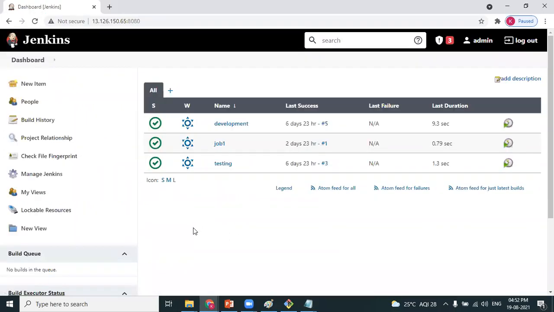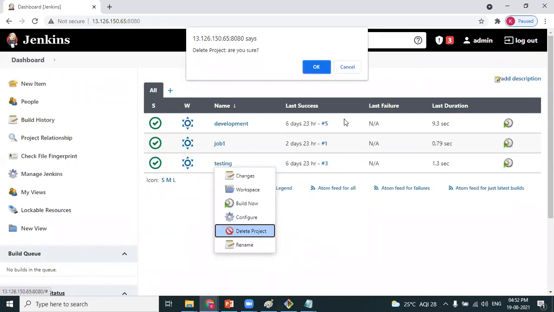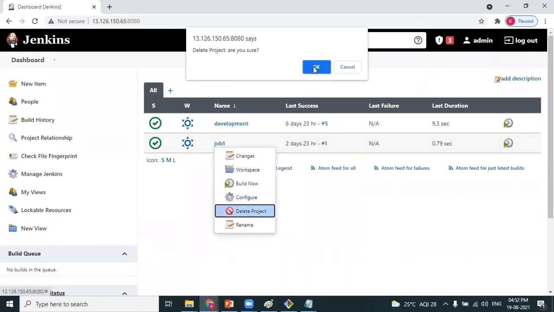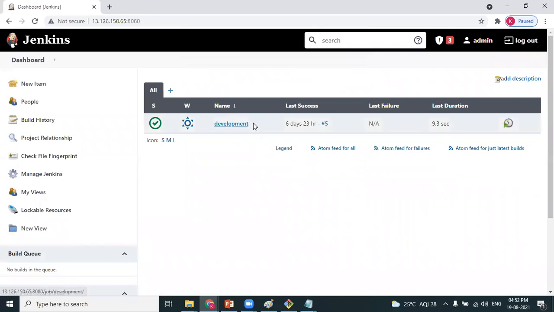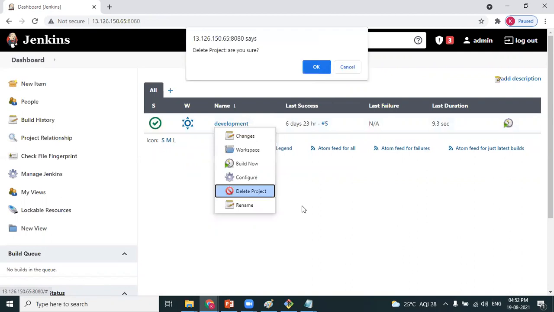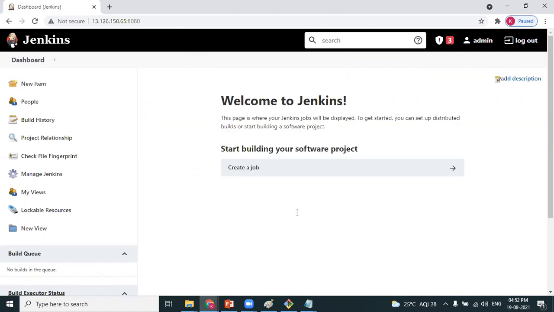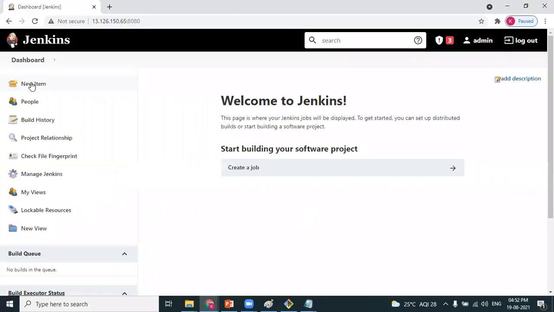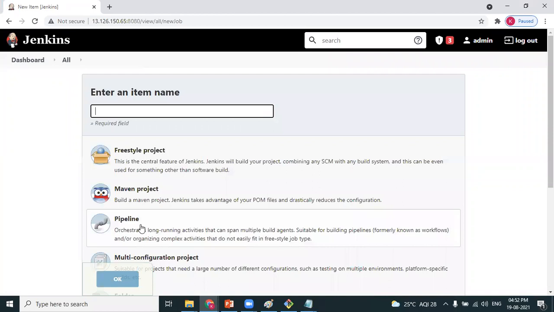So I'm deleting these existing jobs. Creating a new job, this time it's a pipeline.